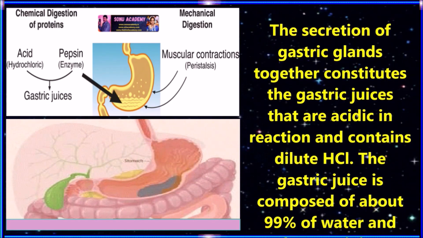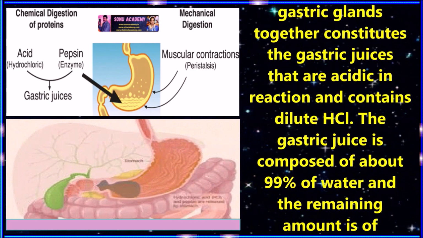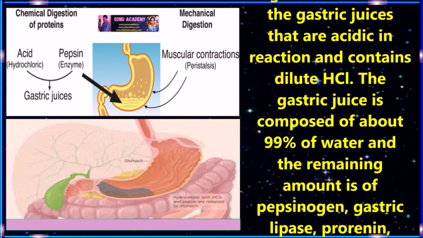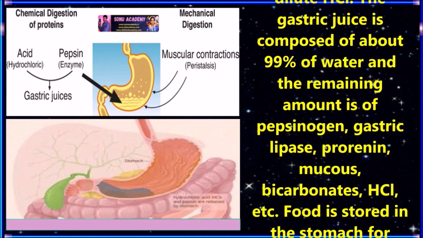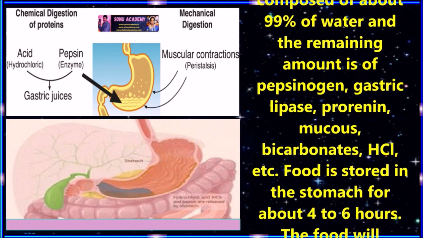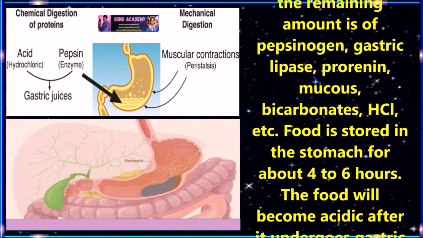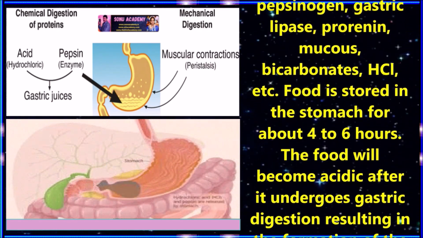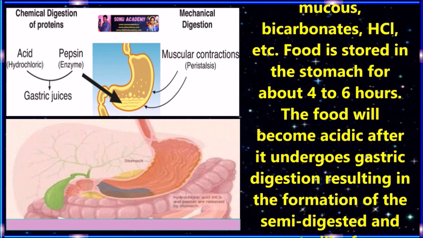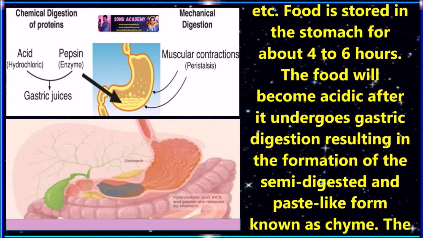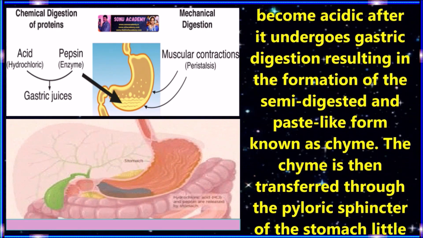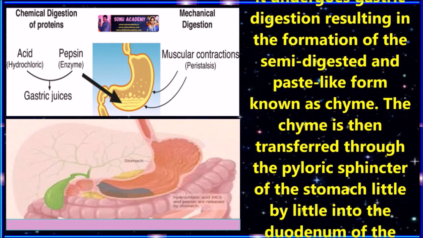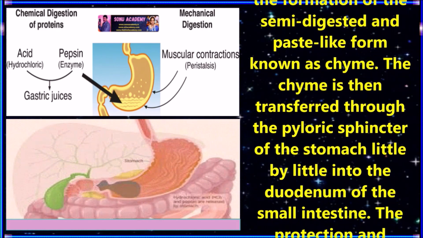The gastric juice is composed of about 99% water and the remaining amount is pepsinogen, gastric lipase, prorenin, mucus, bicarbonates, HCl, etc. The food is stored in the stomach for about 4 to 6 hours. The food becomes acidic after it undergoes gastric digestion, resulting in a semi-digested paste-like form known as chyme.